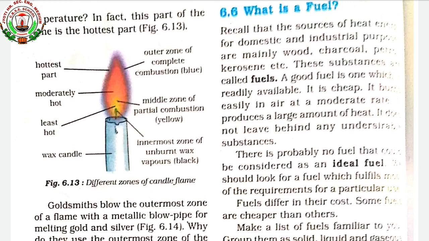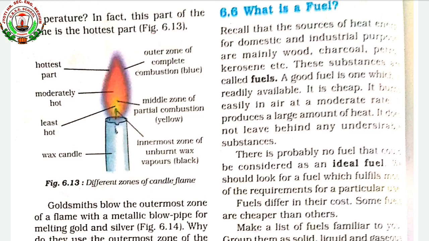If the substance is not completely burnt, it produces smoke, carbon dioxide and sulfur dioxide, which mix into the environment and cause environmental or air pollution. So these are the characteristic features of an ideal fuel.